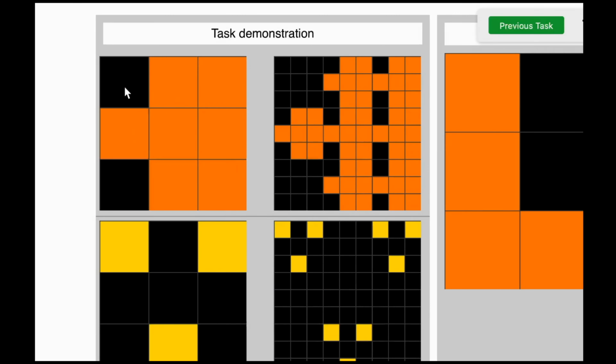So it could be that each of the squares is expanding into 3 times its size. For example, let's have a look at this. Here we have a black, and have a look here, we have a 3 by 3 square that is black. Here at the bottom again we have a black square, and here in the response example we again have a 3 by 3 square that is empty, whereas in this one it's actually filled.